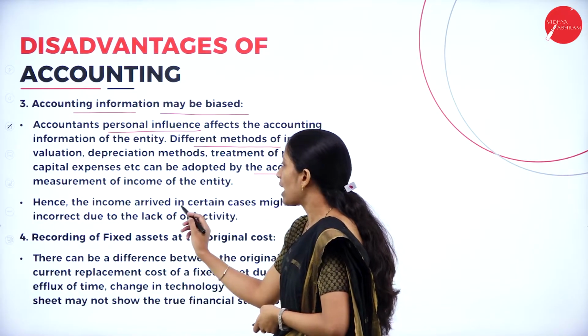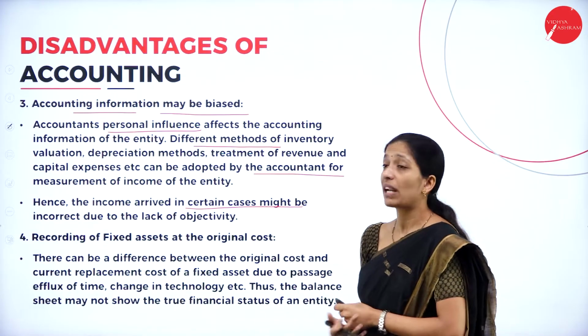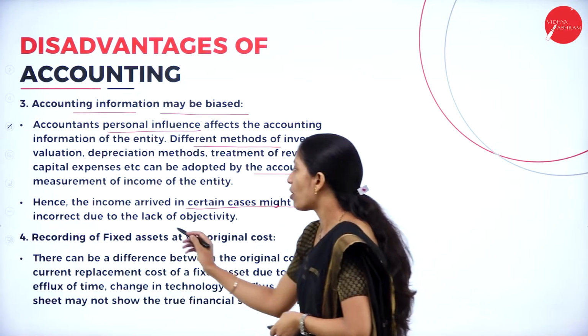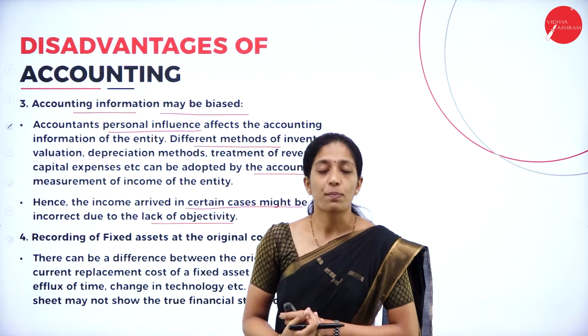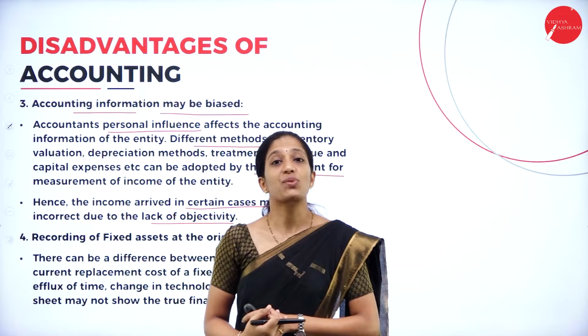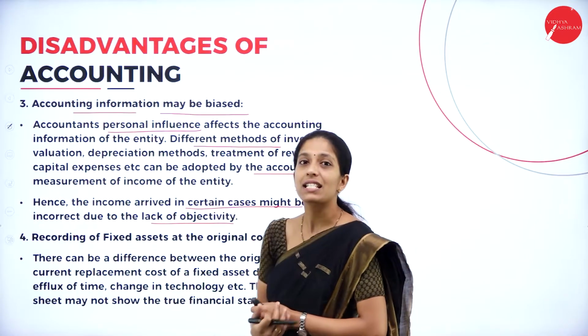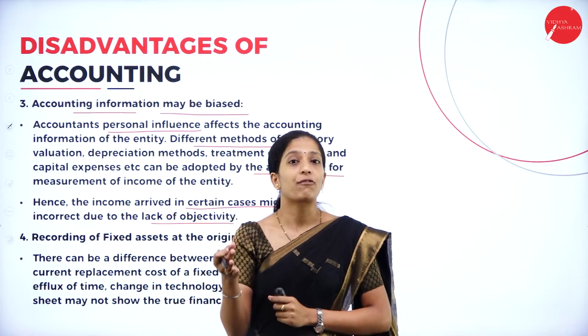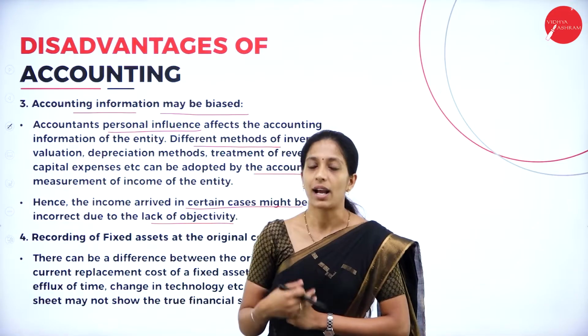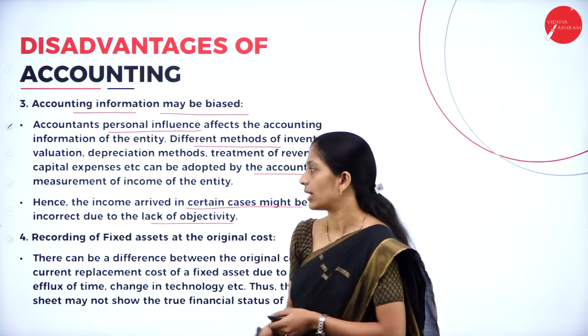Hence, the income arrived at in certain cases might be incorrect due to lack of objectivity. So, whatever decisions are taken by the accountant may go wrong. This is a disadvantage where the accounting information is based on the accountant's personal judgment.